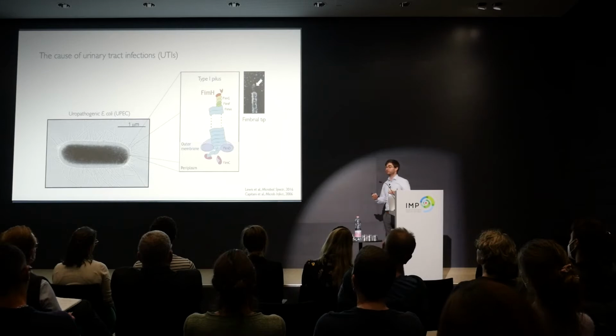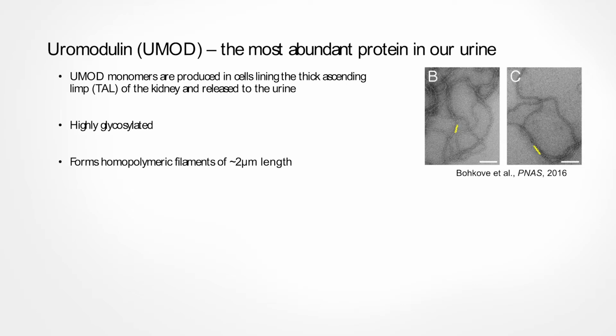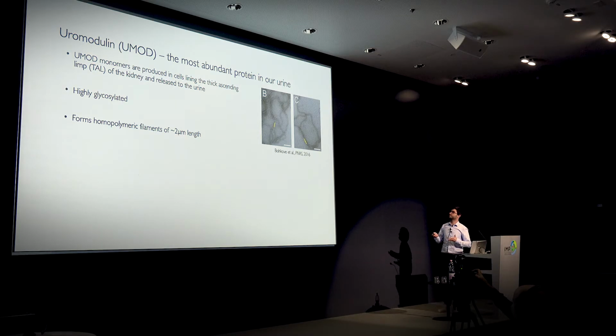But our body developed an antagonist, and this is now the most abundant protein in our urine. It is called uromodulin. Uromodulin is produced in specific cells lining the kidney, and it is itself highly glycosylated. Once it's released to the urine, it forms homopolymeric filaments of roughly 2 micrometers in length. As you can see here, in these previously taken negative stain electron micrographs, it has a zigzag appearance.